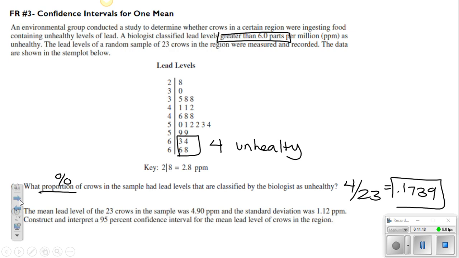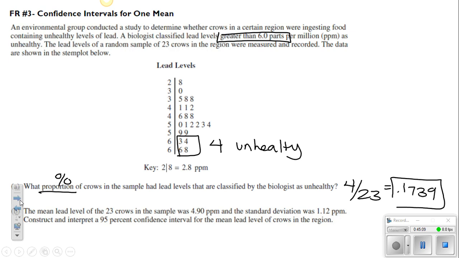So that's a pretty easy question. The reason that this is going to be a PANIC is for the next statement. It said the mean lead level of the 23 crows in the sample was 4.9 parts per million and the standard deviation 1.12 parts per million. Construct and interpret a 95% confidence interval for the mean lead level of crows in the region there.